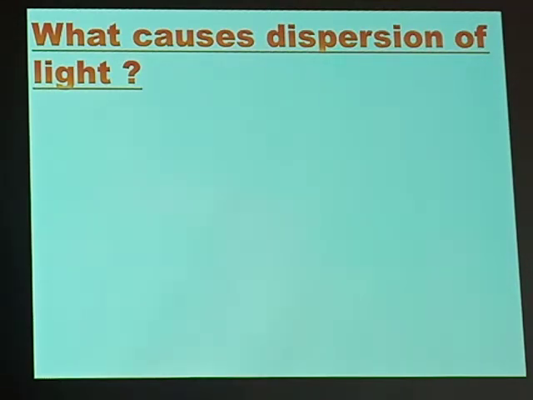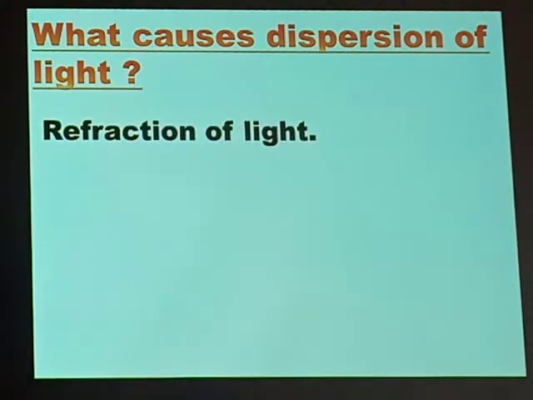Or what makes white light to spread into 7 different colors of a spectrum? The major cause of that is what we learned in our previous lesson, and that is refraction of light. Refraction of light is the one that causes dispersion of light.